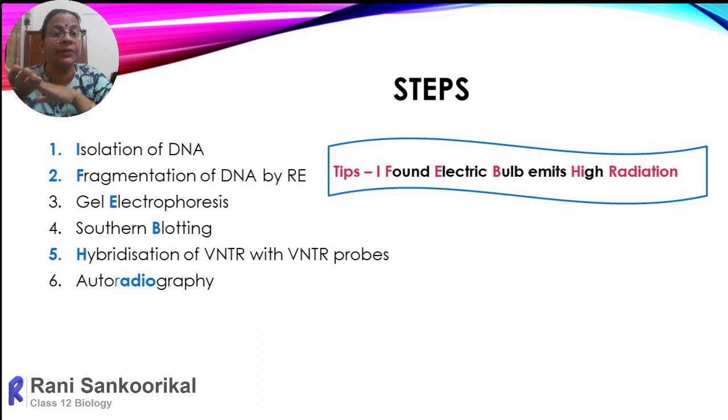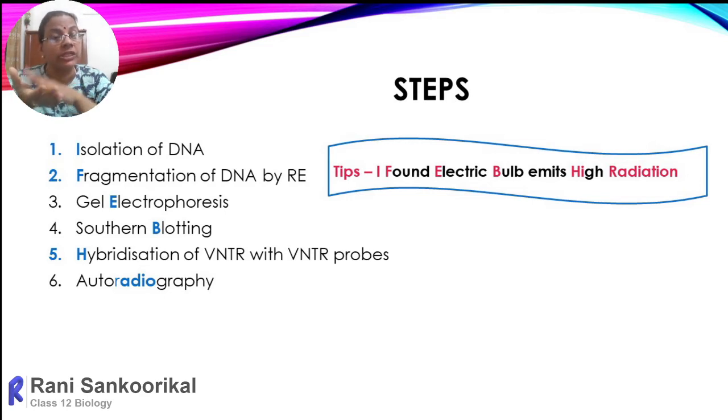We have separated the VNTR present in a particular person on a particular chromosome. For example, if it is chromosome 8, chromosome 8 VNTRs can be separated with the help of gel electrophoresis and transferred onto a nitrocellulose membrane. Even then it cannot be visible, and their location we do not know because they are transparent. We cannot detect them with our naked eye.